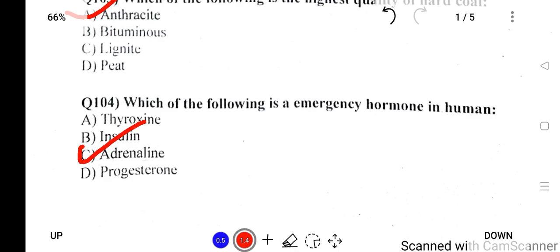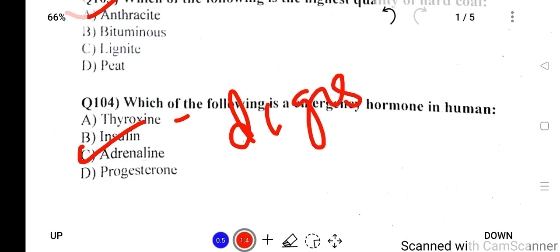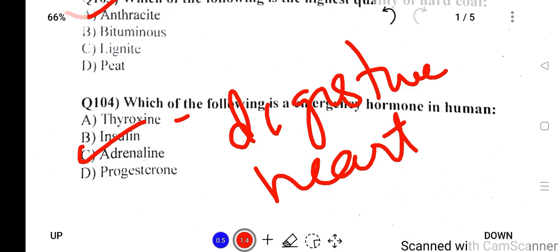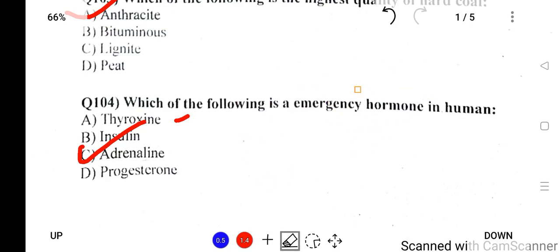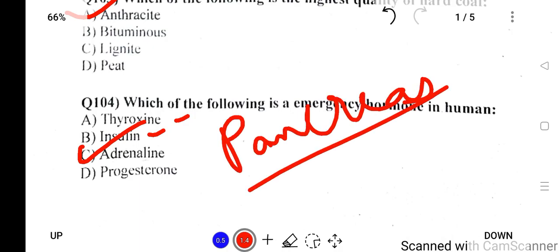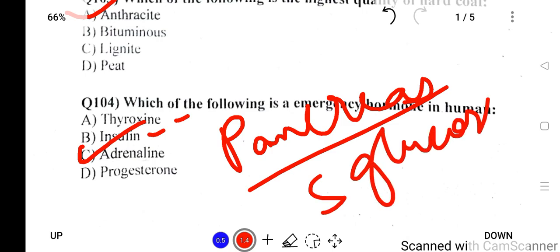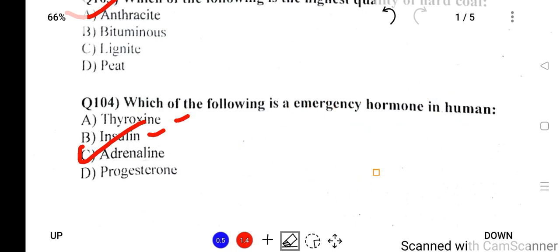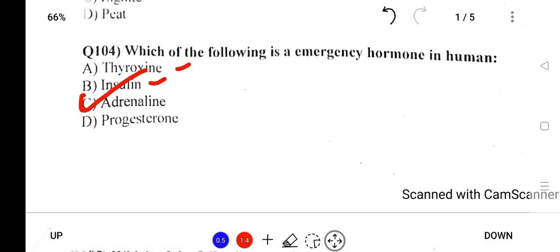Similarly, thyroxine is secreted by the thyroid gland, and it plays an important role in digestive and heart system. Insulin is secreted by the pancreas, and it is used to regulate sugar or glucose level in the body. Excess insulin causes diabetes.